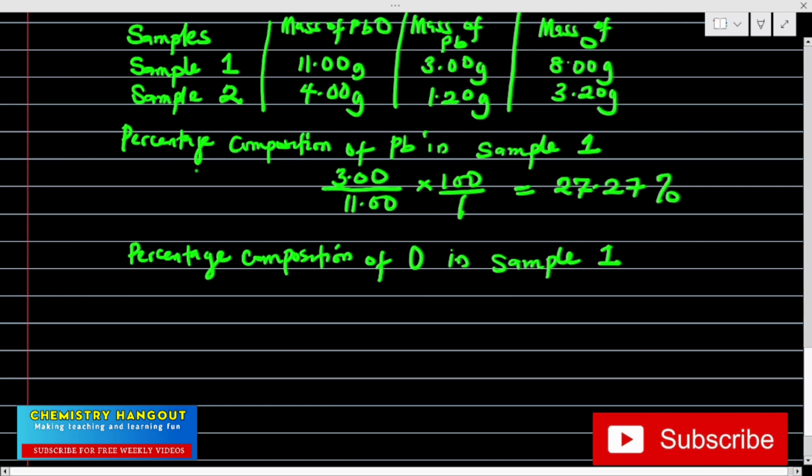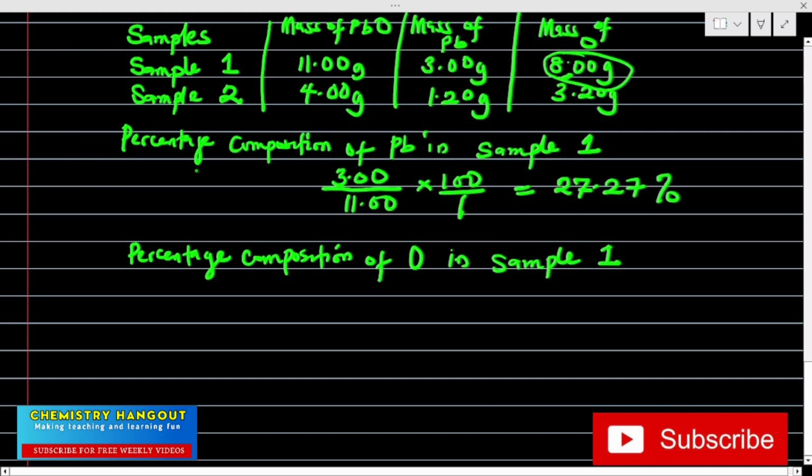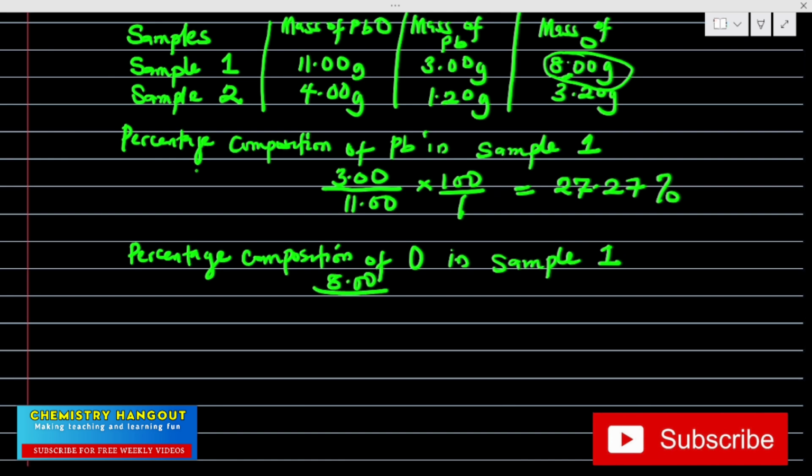That's 8.00. What is the total mass of the compound in the first sample? That's 11.00, times 100 over 1. 8.00 times 100 divided by 11 gives approximately 72.73%. I hope this is very, very clear.